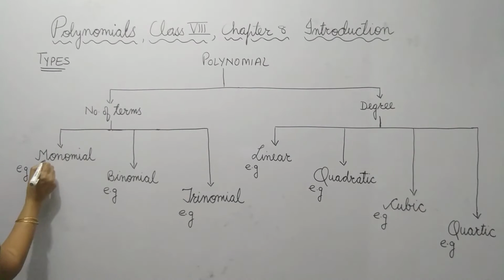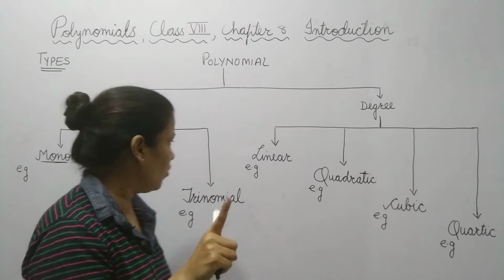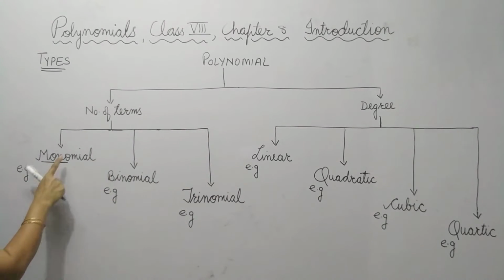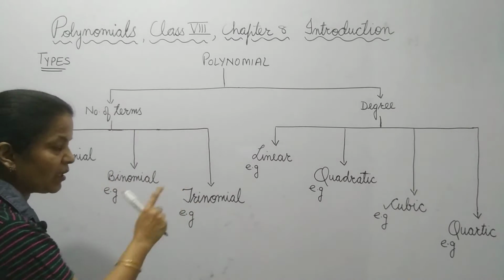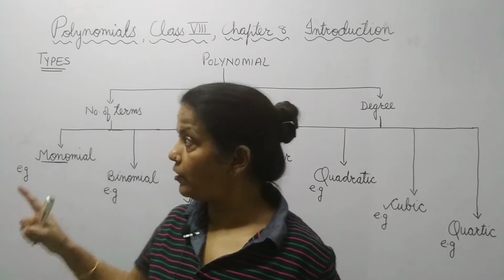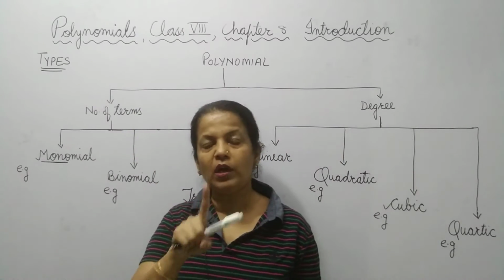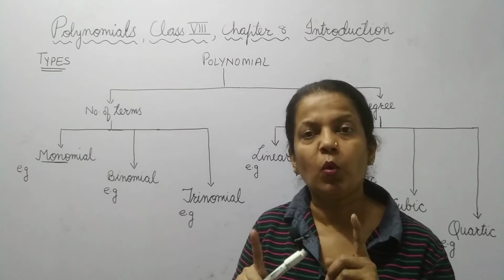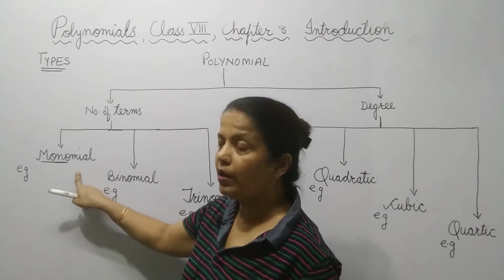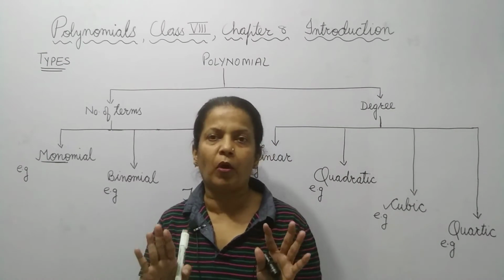As the name suggests here, the first case is monomial. Mono means one. Okay. So monomial. The second case is binomial and the third case is trinomial, as it depends upon the number of terms. If a polynomial has only one term, then it will be a monomial. It can be any term, but the term should be polynomial.